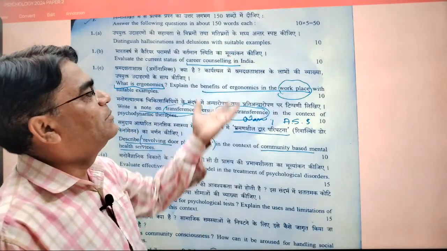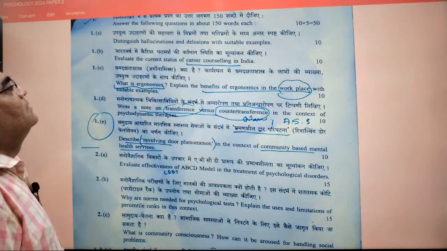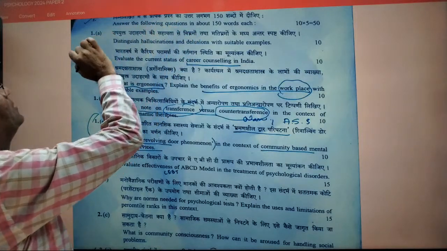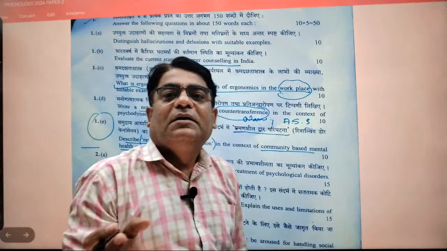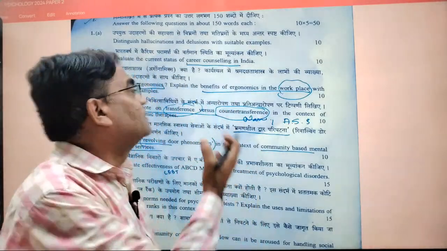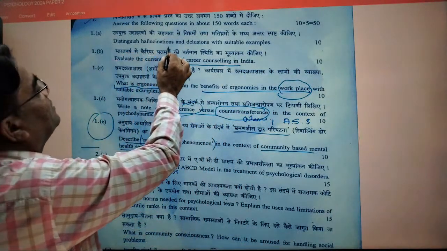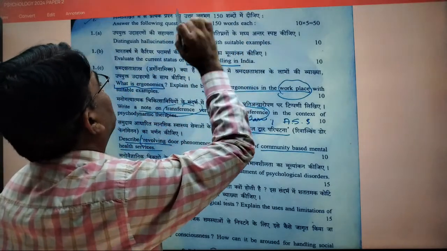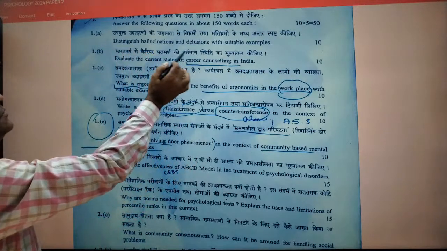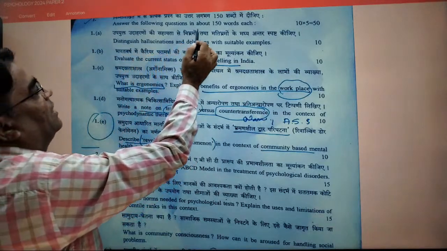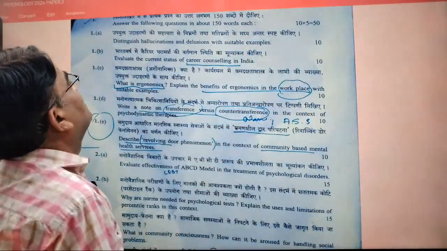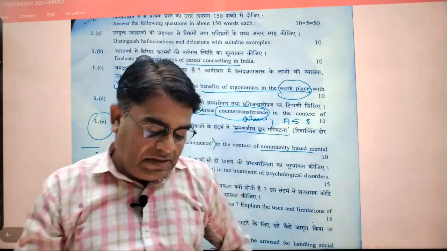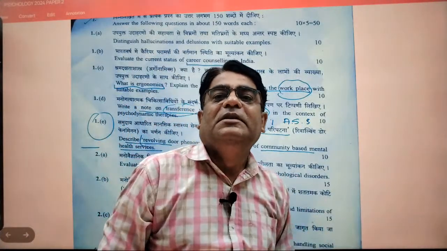This paper I have taken from the internet, and I'm going to discuss paper 2, and this is question number 1. See here: distinguish hallucination and delusions with suitable examples. See, this is how plain the question is. It is a 10 marker, so you should reach a maximum of 150 words. You should not cross the limit.